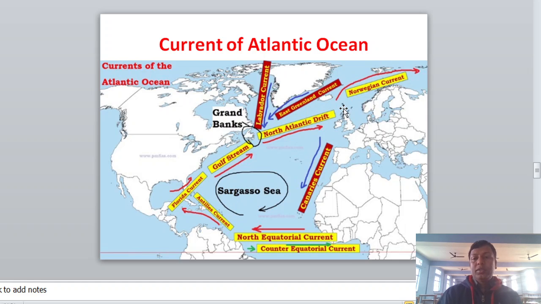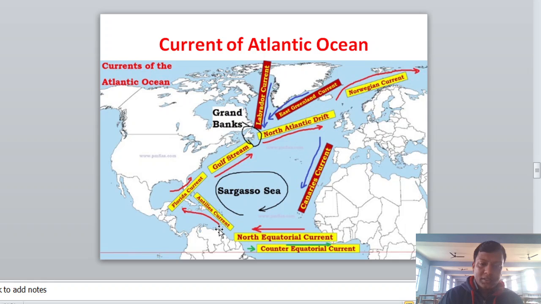You know that the shape of the Atlantic Ocean is S. As you can see in this picture, we have the equatorial region, the North Equatorial Current and the Counter Equatorial Current. And as you learned in the last video lecture, in the equatorial region we have warm current. So the Antilles current